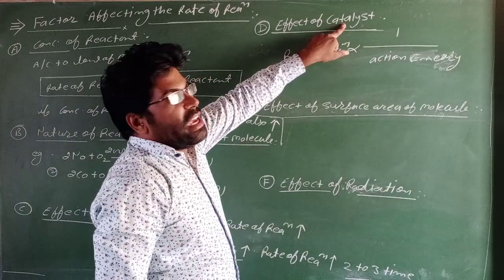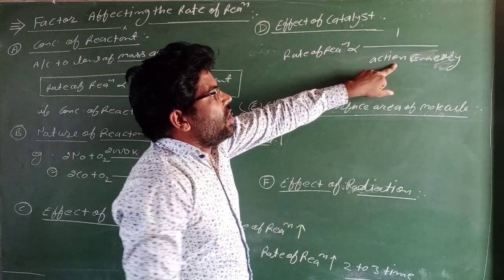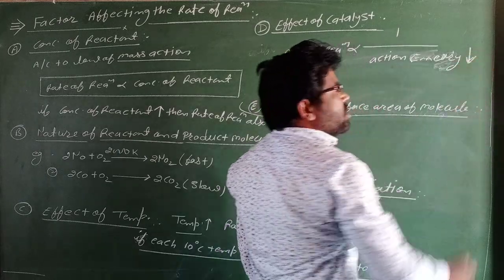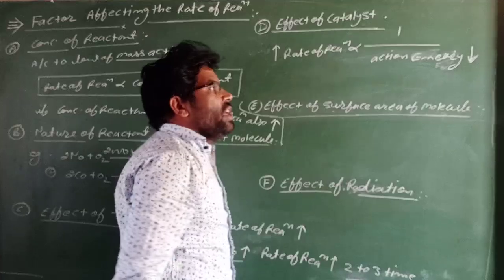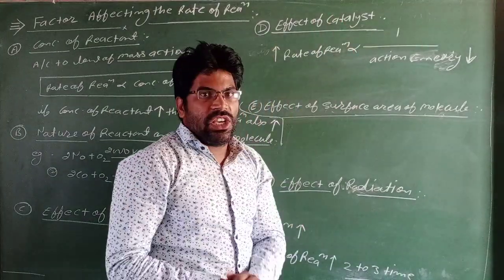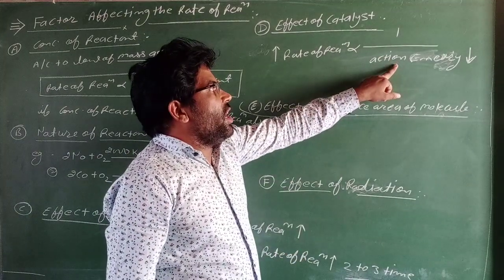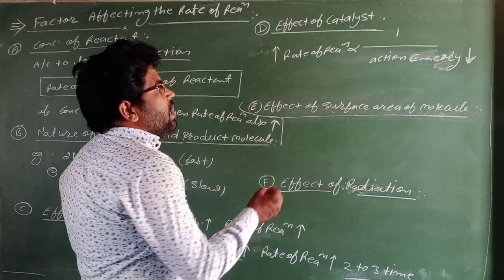If the rate of reaction is inversely proportional to the activation energy, and we take a catalyst in a chemical reaction, the activation energy decreases, so the rate of reaction increases.